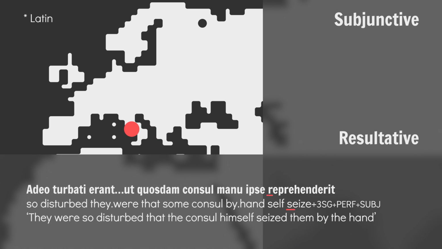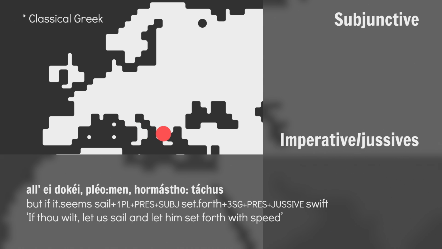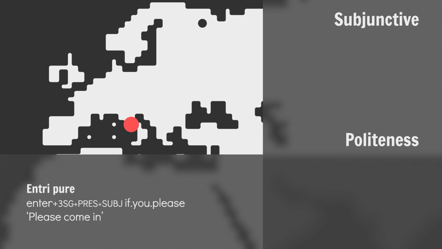Resultative modality: they were so disturbed that the consul himself seized them by the hand. And imperatives and jussives: If thou wilt, let us sail and let us set forth with speed. In this case, the subjunctive mood marks the first person jussive and the jussive marks the third person jussive. In Italian and Spanish, the subjunctive can be used instead of the imperative to form a polite command: Please come in.